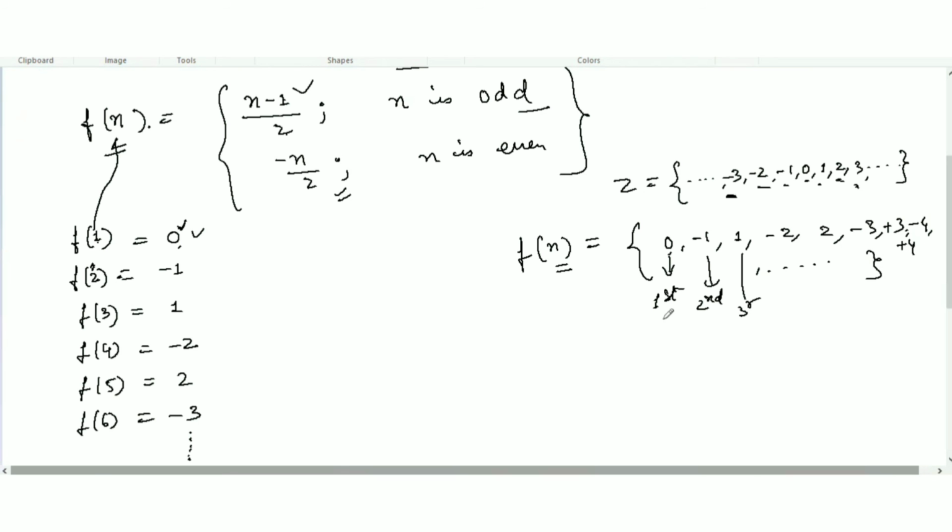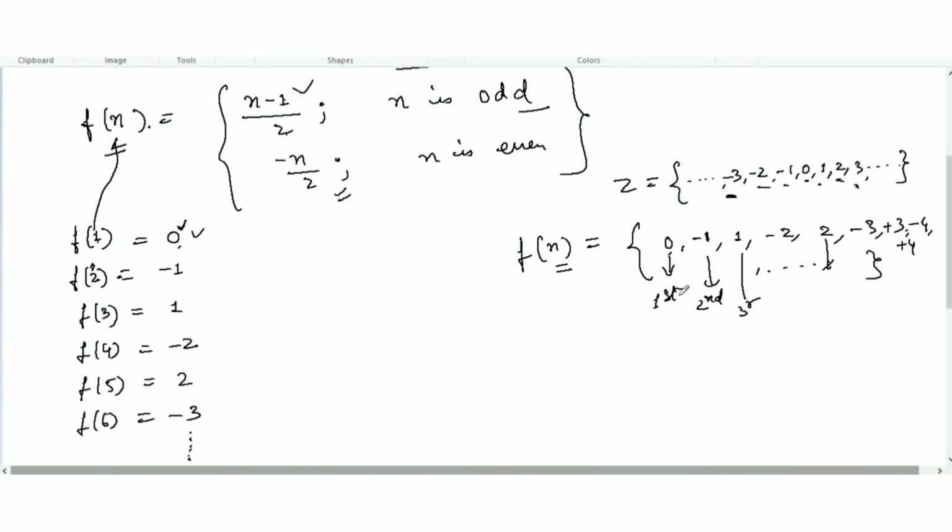This way, we are able to define the sequence and pattern. So this set is going in a definite pattern. It means you are able to find a pattern and define that this is the first element, this is the second element, and this is the fifth element.